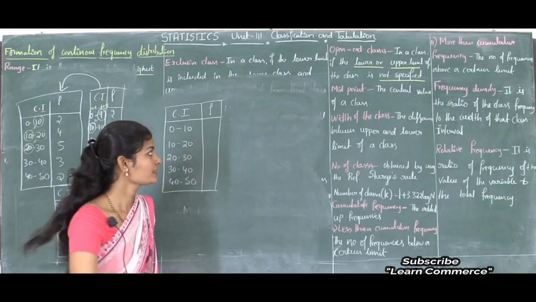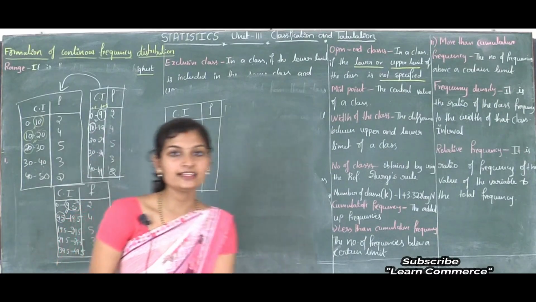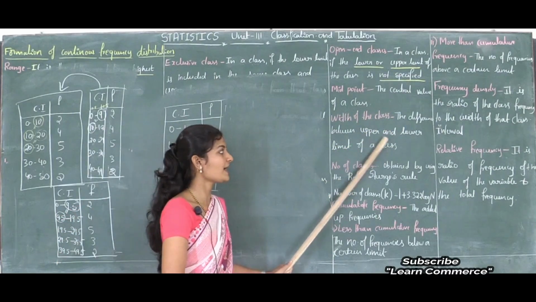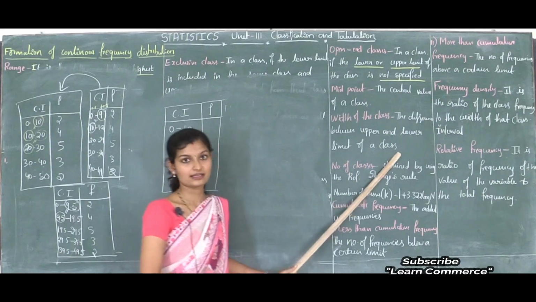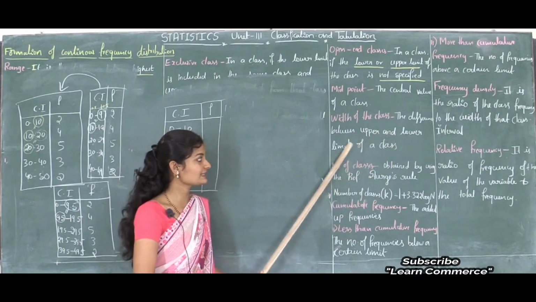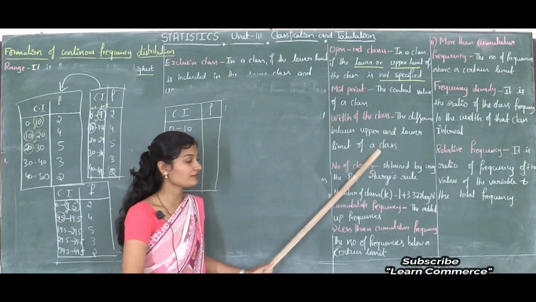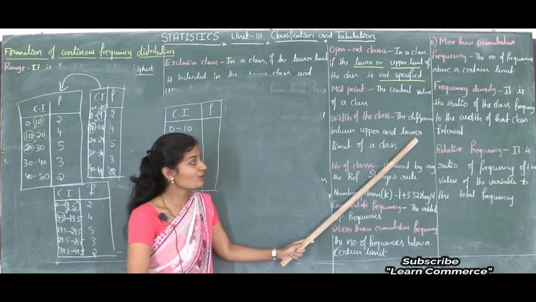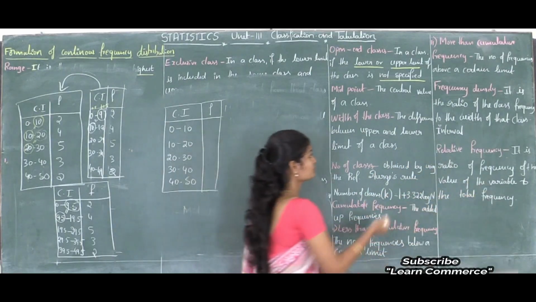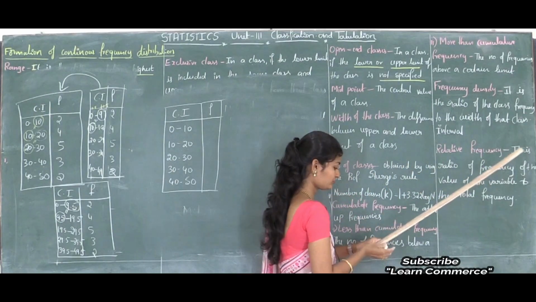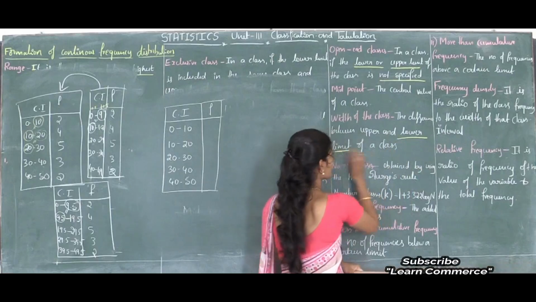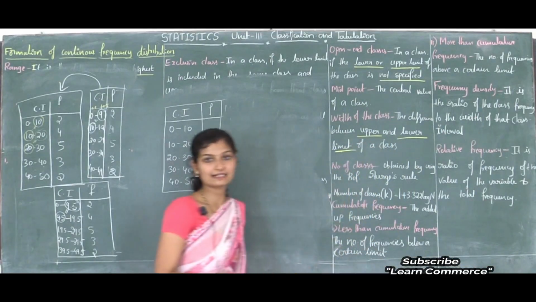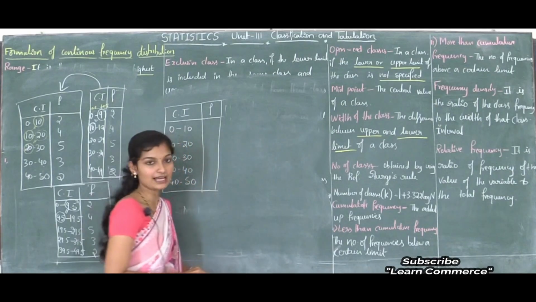Okay, next, the width of the class. Width of the class means the difference between the upper and lower limit of the class. The lower limit of the class is subtracted from the upper limit of the class.